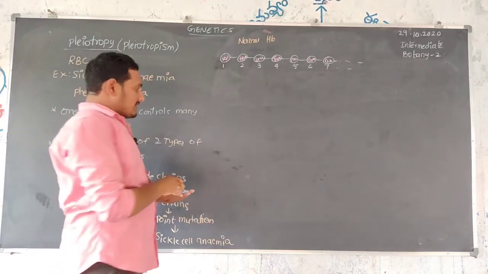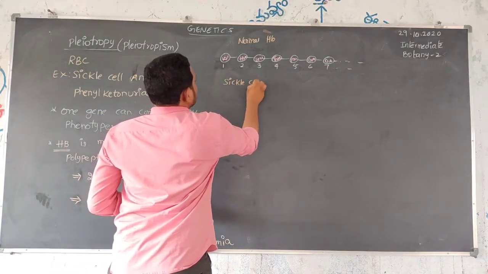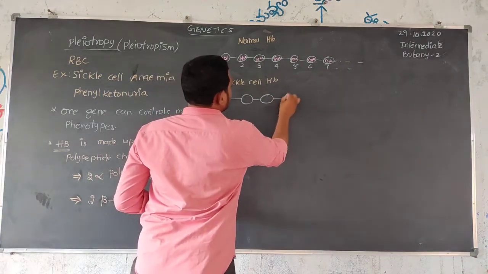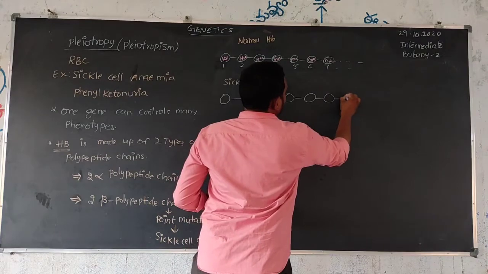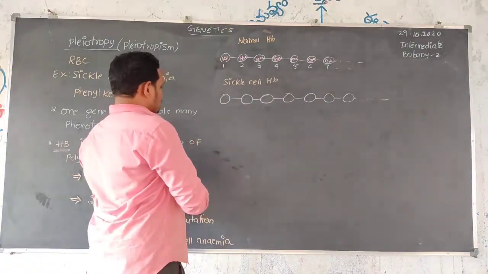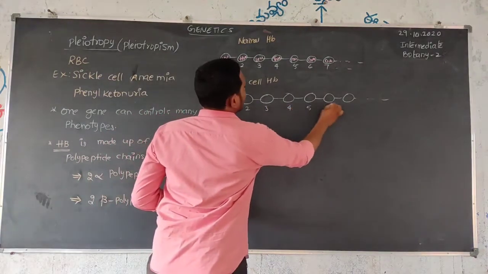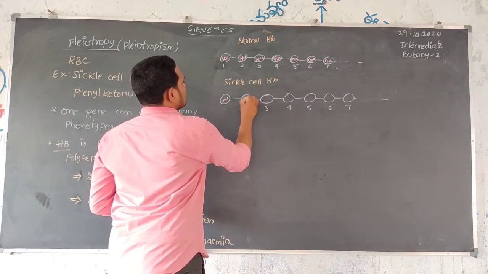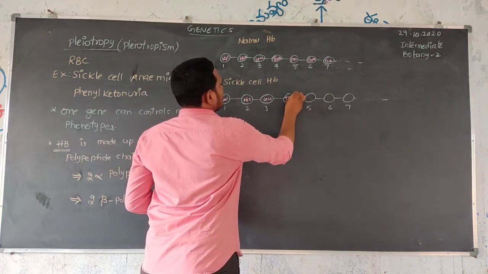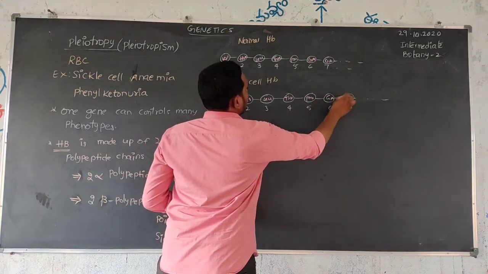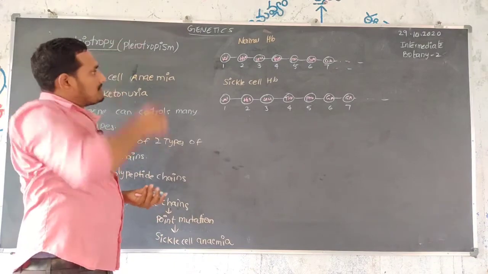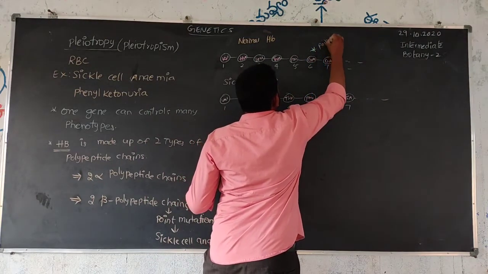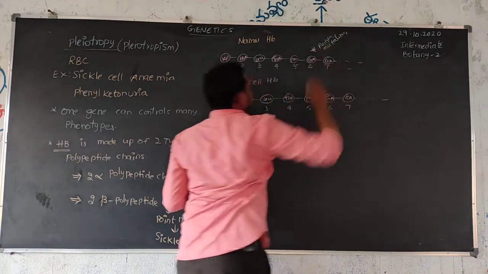In the case of sickle cell hemoglobin, amino acids 1 to 7 are present: the same valine, histidine, leucine, threonine, proline, then at the 6th position, the point mutation takes place.